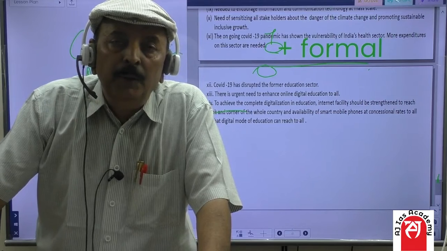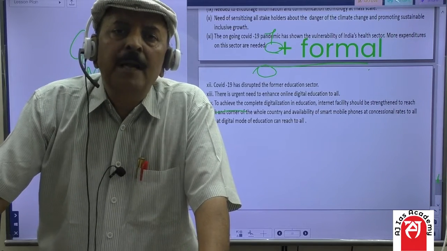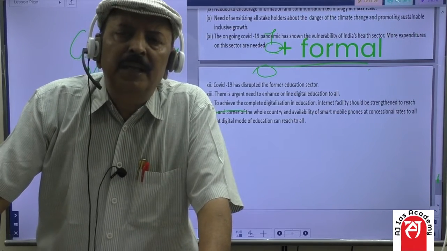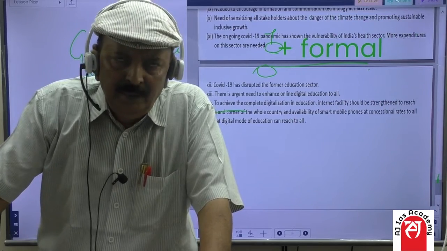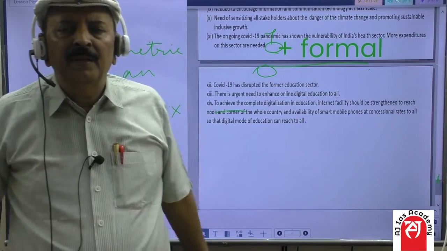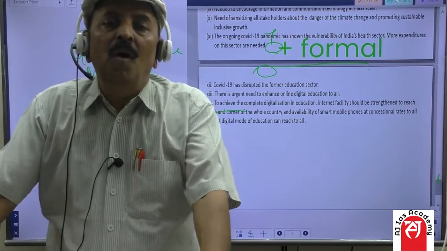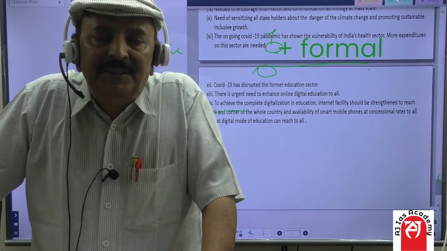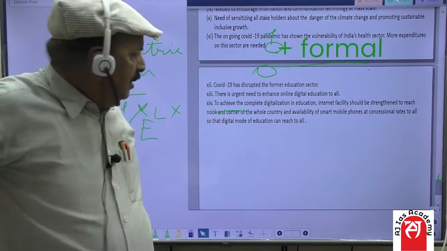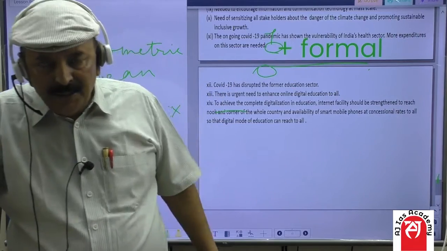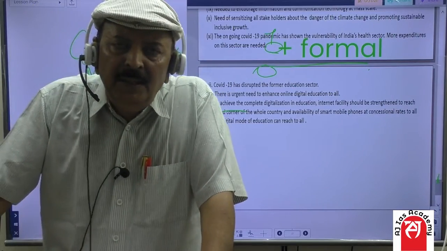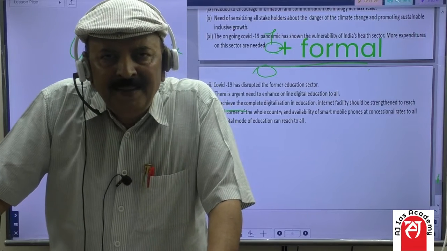And secondly, we will have to give smartphones at concessional rates to the poor and needy, so that they can avail online education facilities. Students, these were our points for the suggestion for the enhancement of SDI.